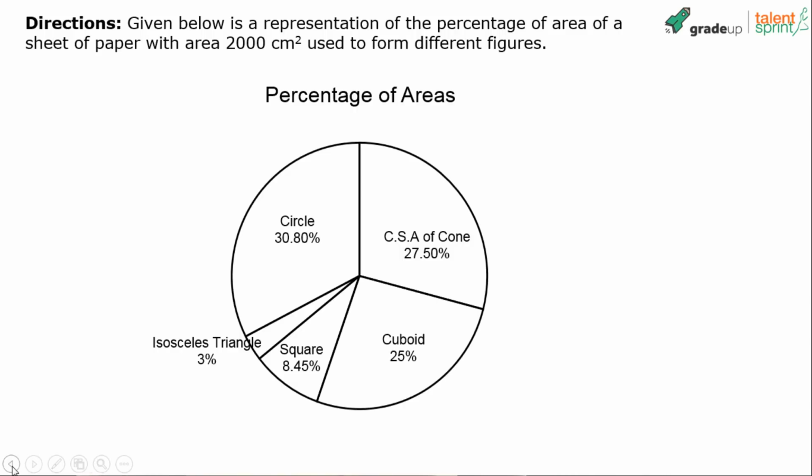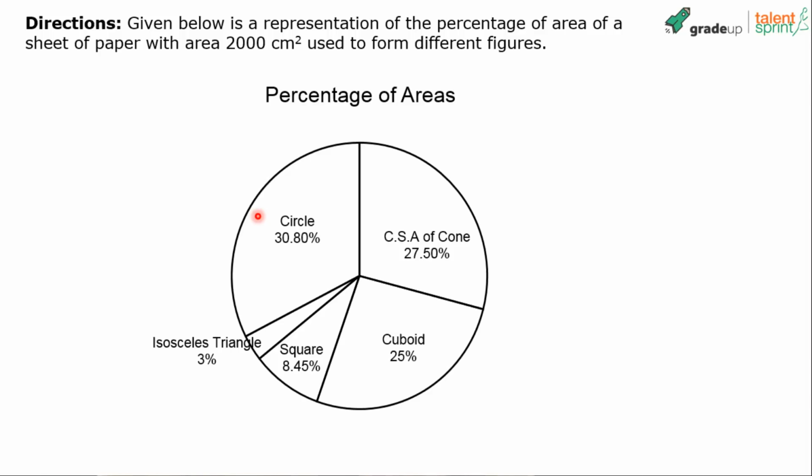Here's the first question. All you can see on the screen now is the data. Look at the directions. It says, given below is a representation of the percentage of area of a sheet of paper with area 2000 centimeter square used to form different figures. Try and understand the data first, and then I'll present the questions. There are 5 questions given along with this data, but let's understand what is given here.